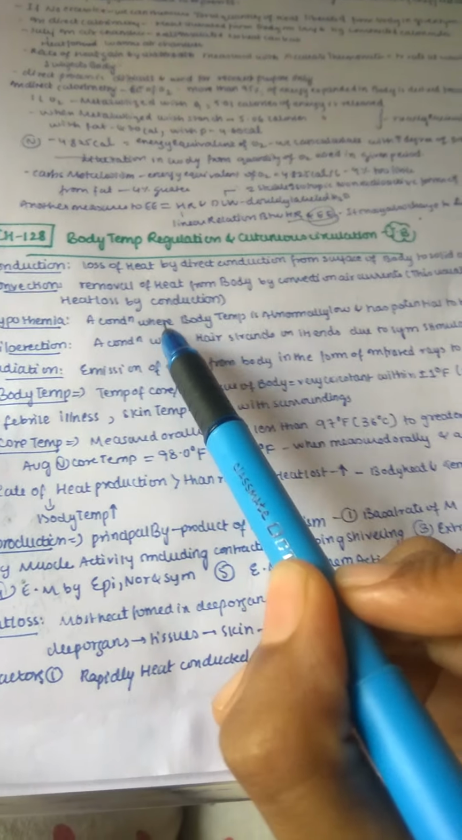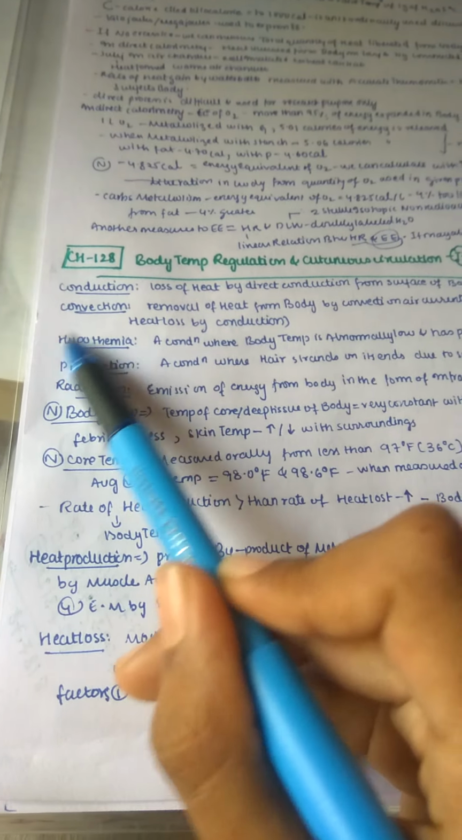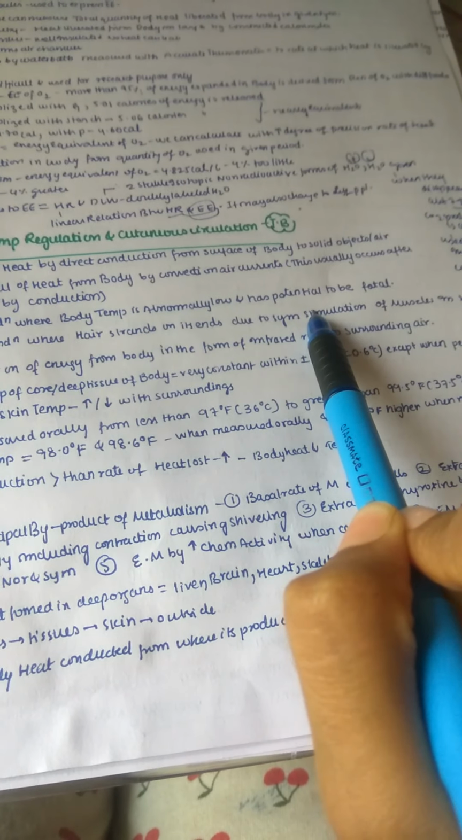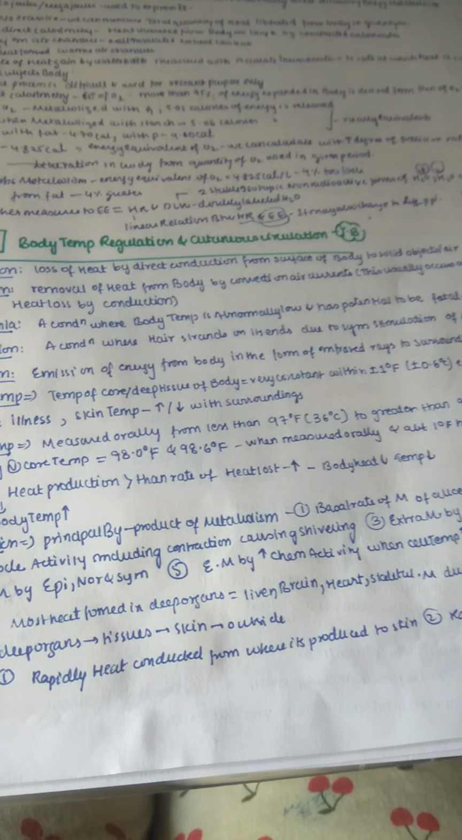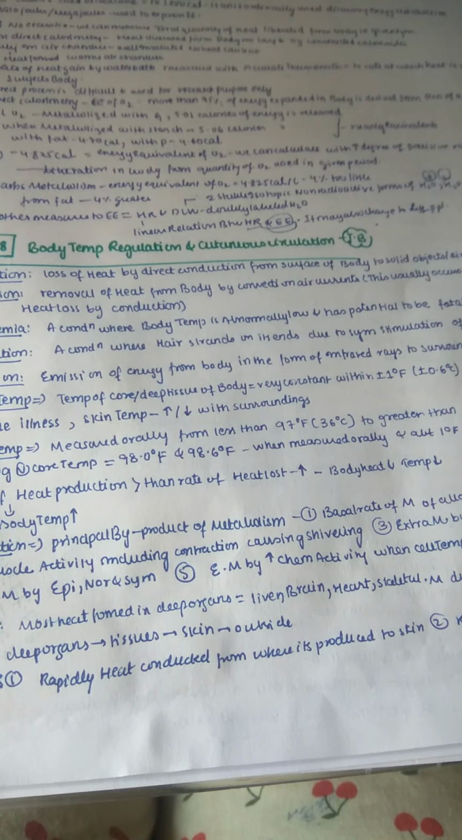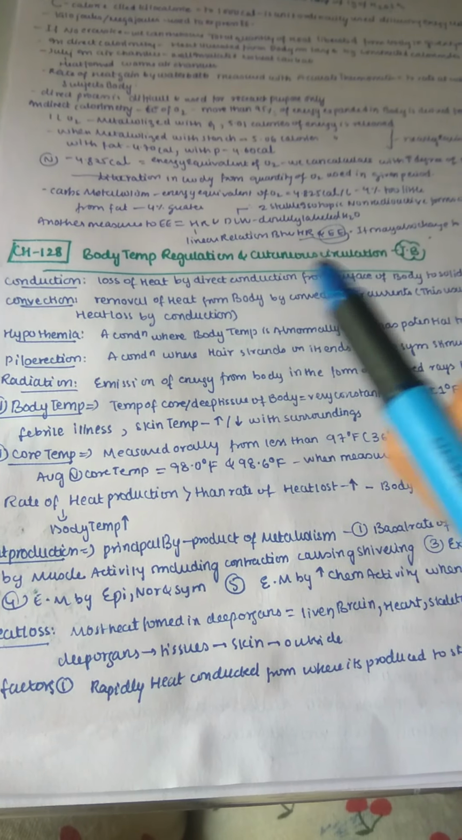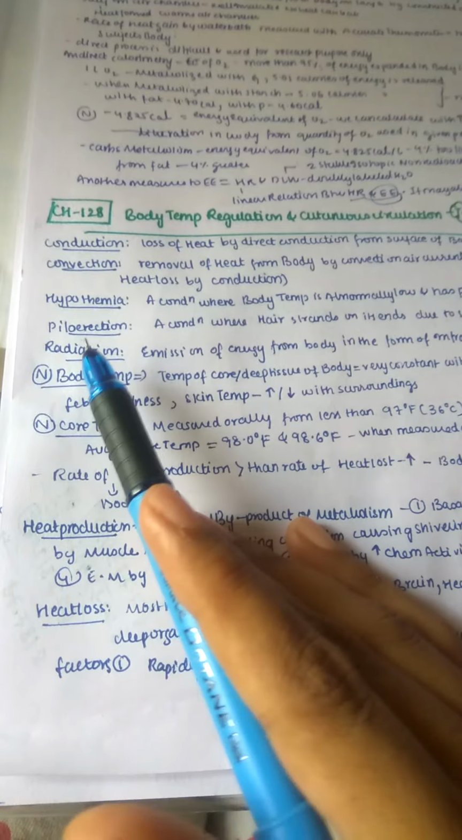Hypothermia is a condition where the body temperature is abnormally low. In the heading only you can understand, hypo means low. So here the temperature is abnormally low and has the potential to be fatal. Of course, our body temperature should always be in homeostasis, around 37 degrees, we know that. So if any condition is increasing or decreasing it, then it may be fatal for sure.